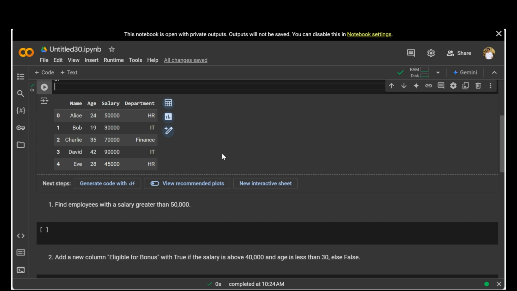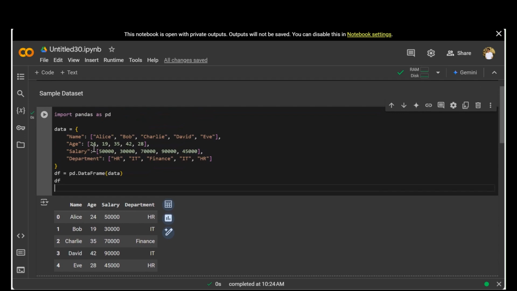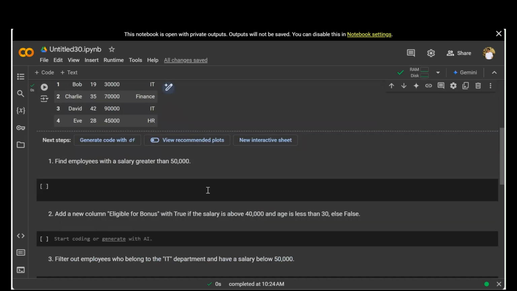The first question basically says find the employees with a salary greater than 50,000. It is clearly a conditional statement: we need to find the employees whose salary is greater than 50,000. Looking at the dataset, the salary column has 50,000, 30,000, 70,000, 90,000, and 45,000. It is clearly seen that 70,000 and 90,000 are greater than 50,000, and they are the salaries of Charlie and David. The output should give Charlie and David, either as two names, or we need to find the whole data for these two persons. All right, it's quite a basic one.